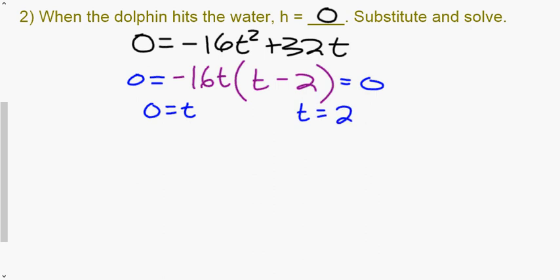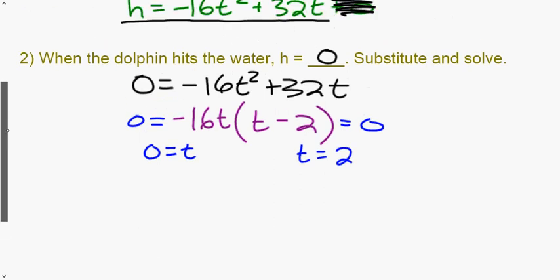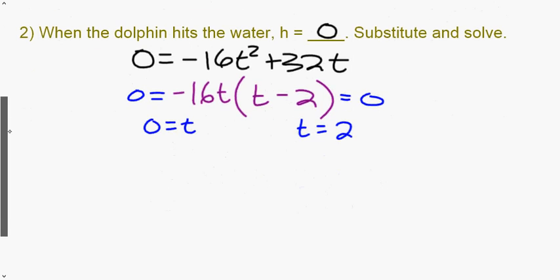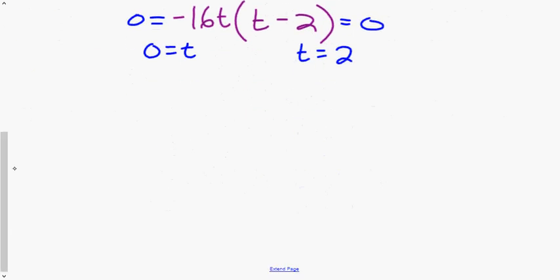We get two answers, but we go back to the question: after how many seconds does the dolphin hit the water? It can't be two answers. So if we think about it, here's the water, the dolphin jumps and then lands in the water.